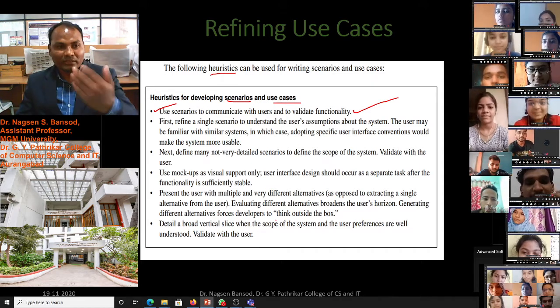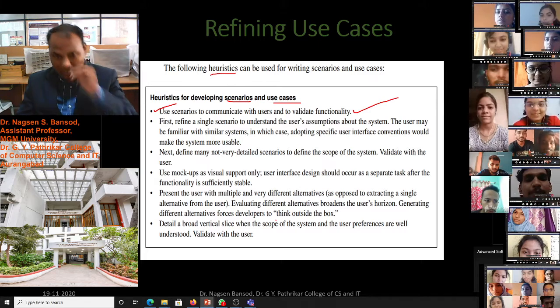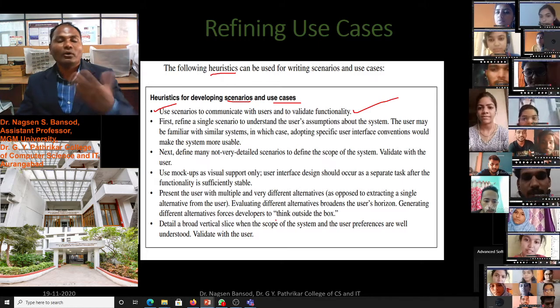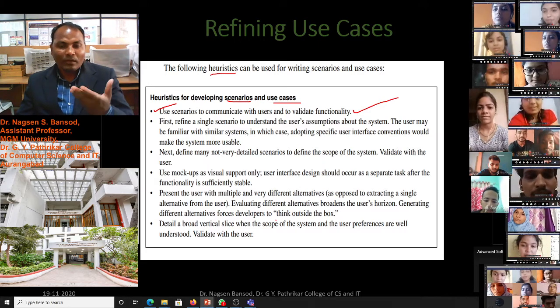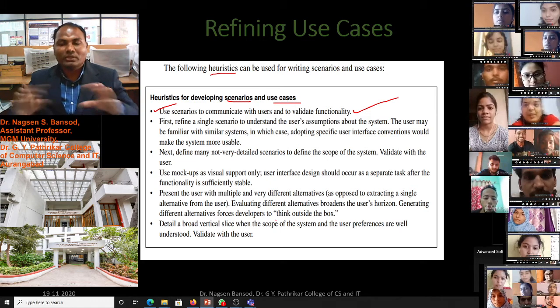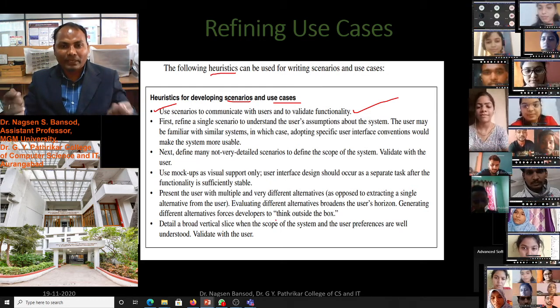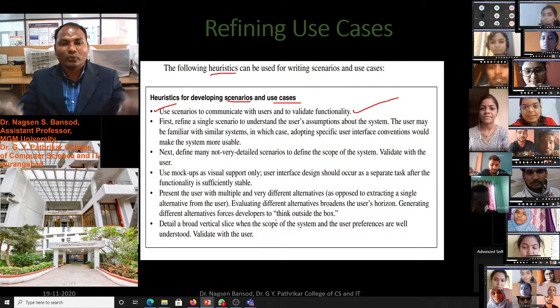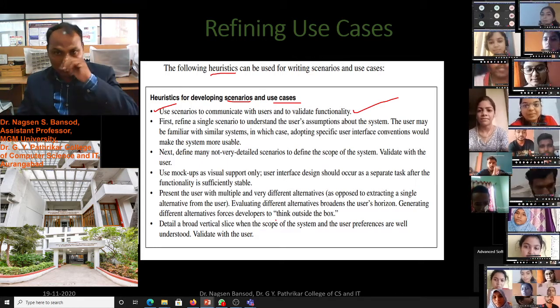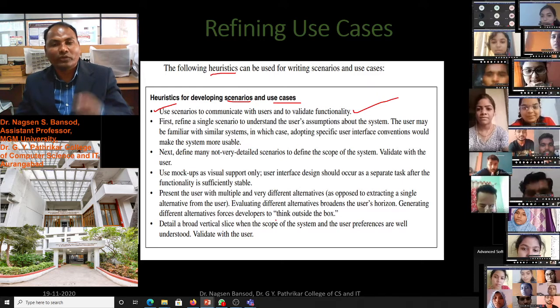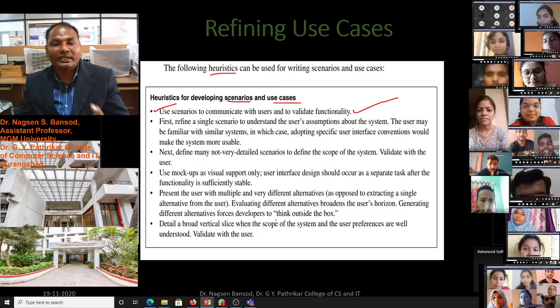We have to take the experience of the users, as well as think beyond the requirements, beyond the software specification. This means adding some extra information into the software, so that in future our software will not become outdated early.